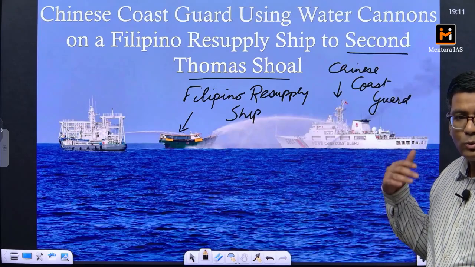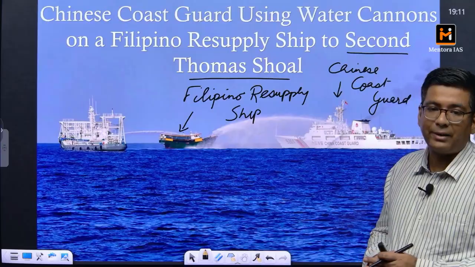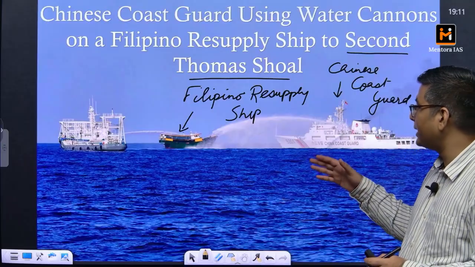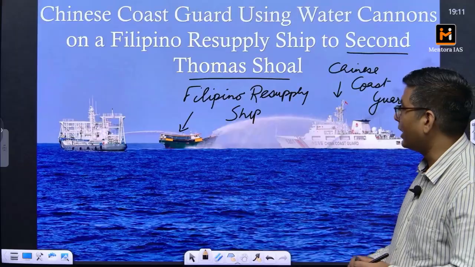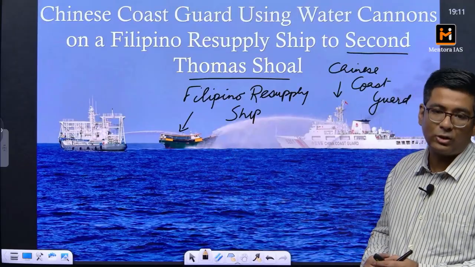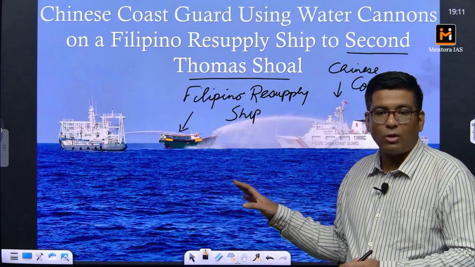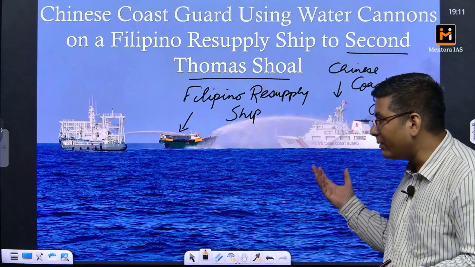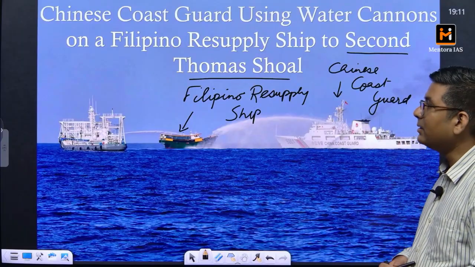In order to get the supplies refilled there, this ship was sent, and it was harassed by the Chinese Coast Guard. What you are seeing is the deployment of water cannons over this ship. This was captured on record, and this is a very common confrontation between the Philippines and the Chinese.